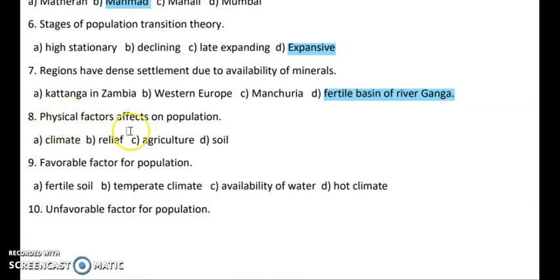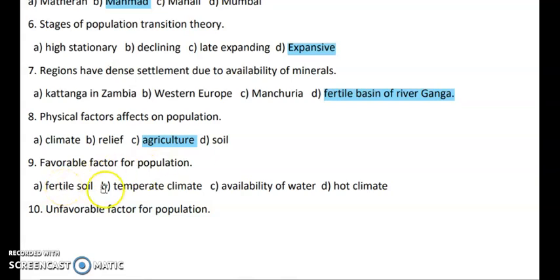Next question, physical factors effects on population. So you have options like climate, relief, agriculture and soil. Now here climate, relief and soil, these are all the natural factors, also called as physical factors. So agriculture is the odd man out, it is an incorrect factor. So it's your answer. Next question, favorable factors for population.